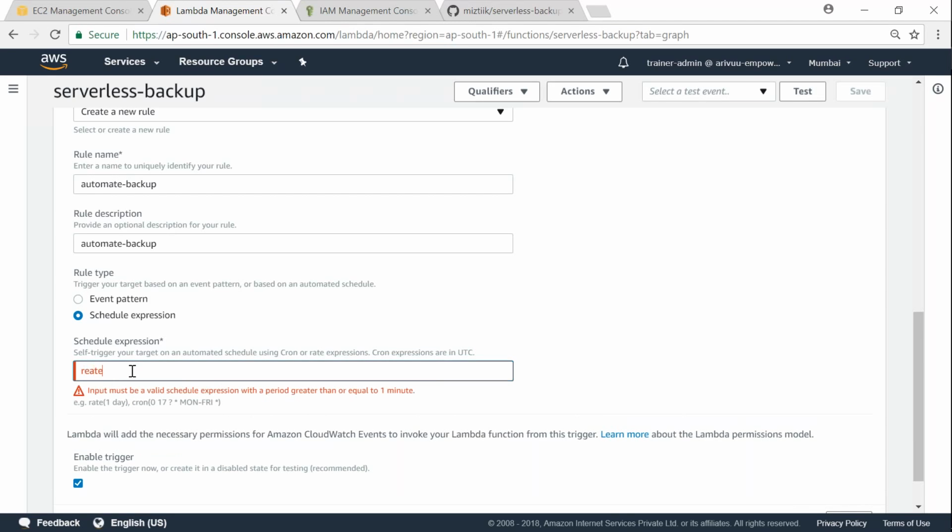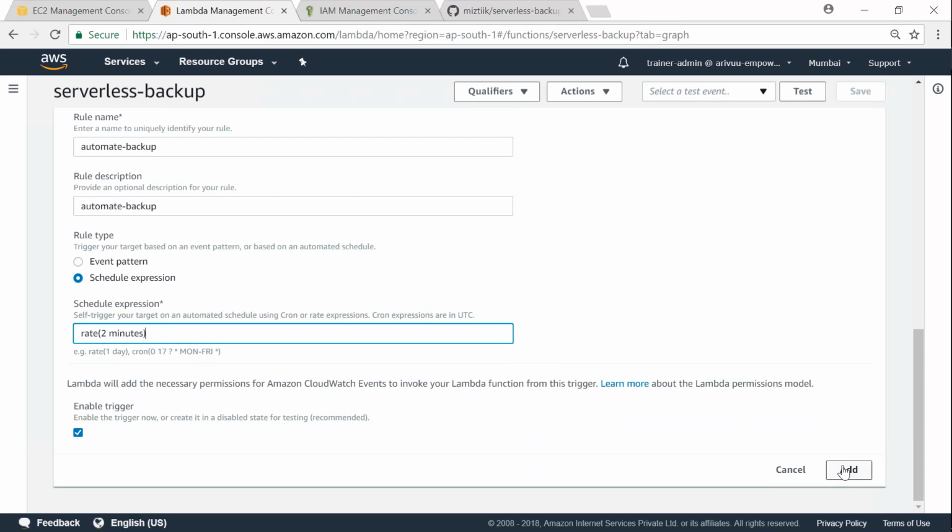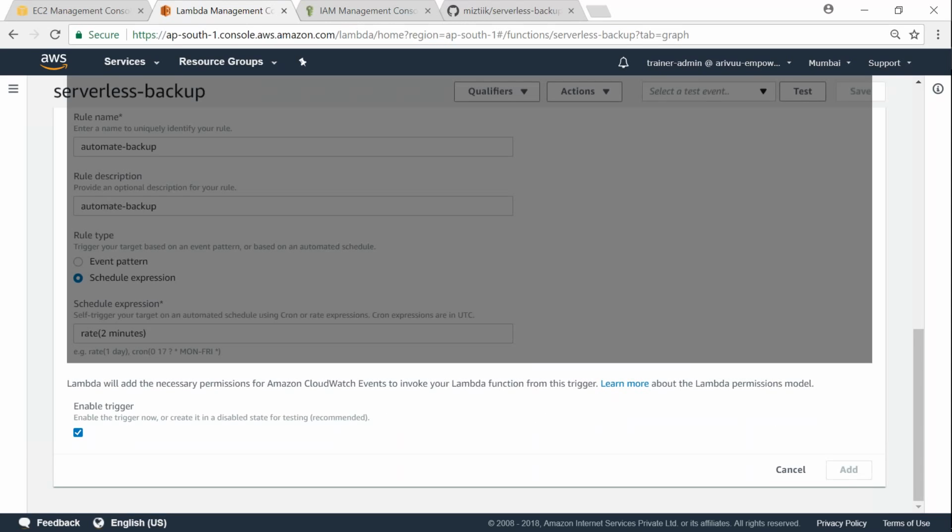So if I do something like this, at UTC time every day once it will be triggered, or I can do something like this. If I say rate 2 minutes, it is going to trigger my Lambda function every 2 minutes. So I'm just going to set it as 2 minutes, and then I'm going to click on add.